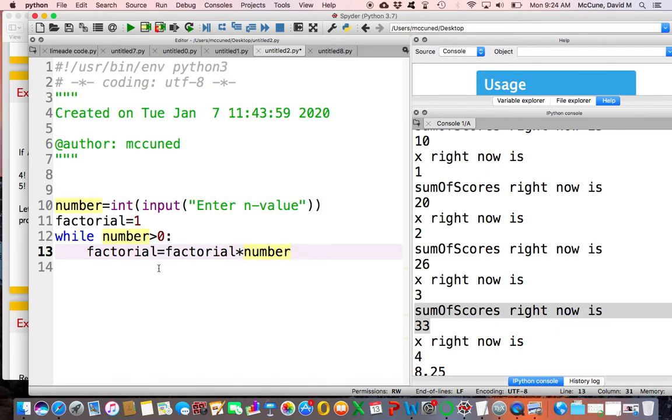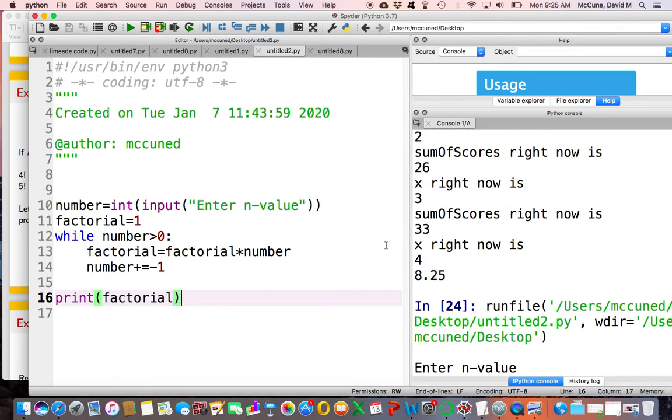So on this first pass through the loop, I'm going to take 1 and multiply it by whatever they gave me. And then I'm going to take that number and decrease it by 1. So that then on the next pass through the loop, I'm going to multiply the factorial I had by 1 less than the number. And then in the end, I can just print that.